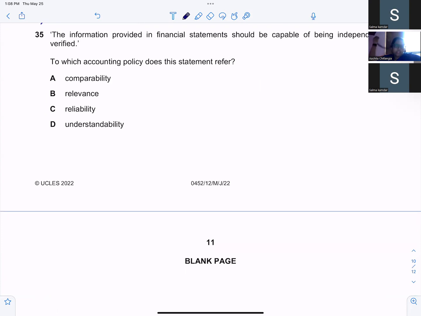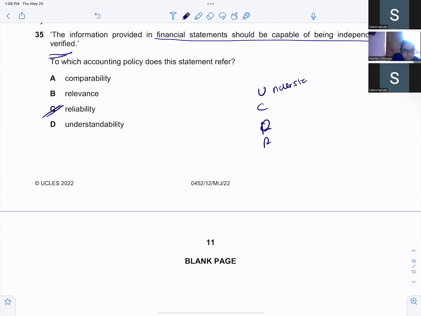The information provided in the financial statements should be capable of being independently verified. Reliability, free from errors. Understandability is when your information can be understood by all.